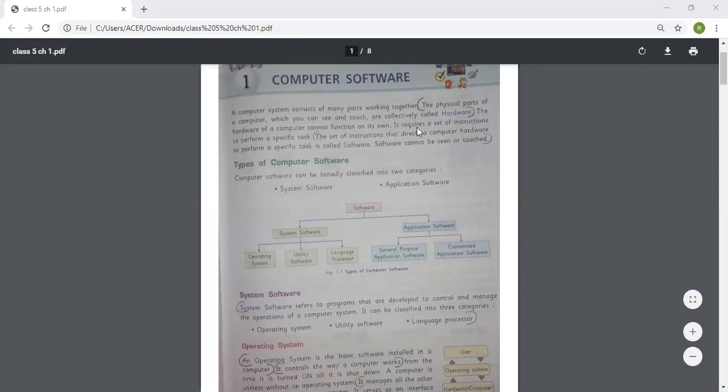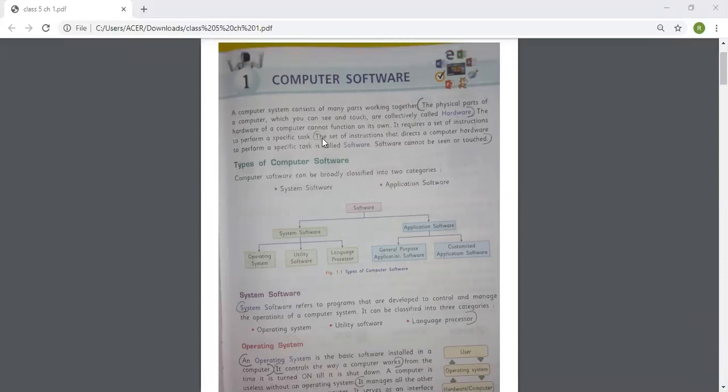It requires a set of instructions to perform a specific task. The set of instructions that directs computer hardware to perform a specific task is called software. Software cannot be seen or touched. You have to mark the definition of hardware as well as software.